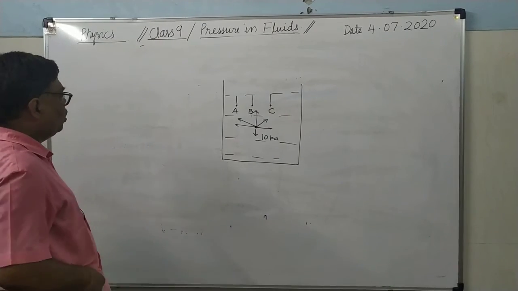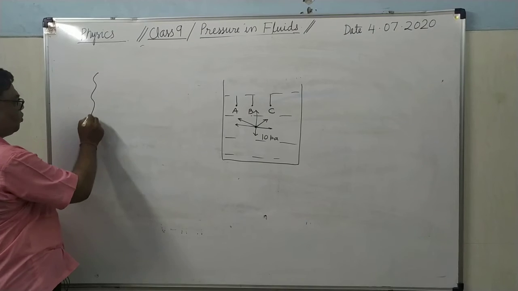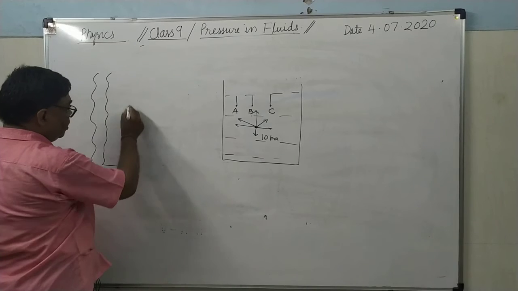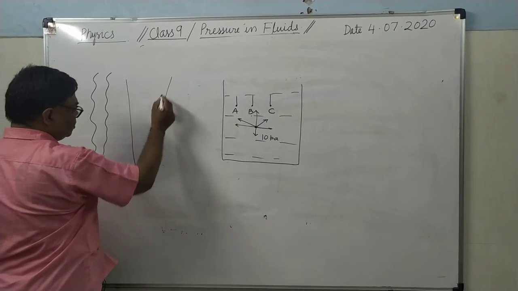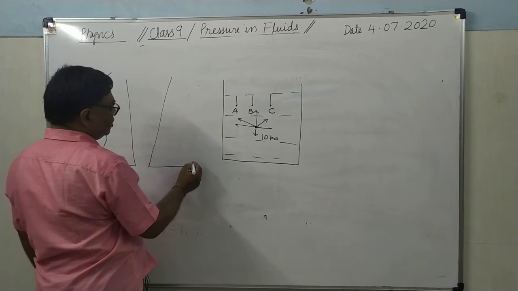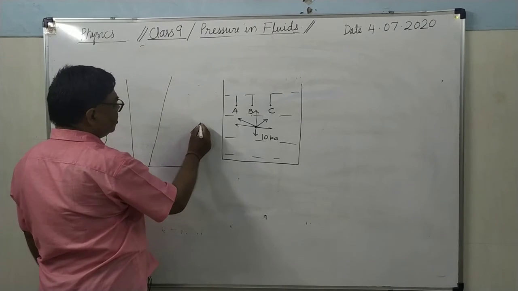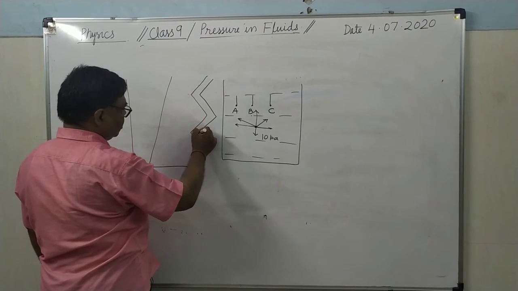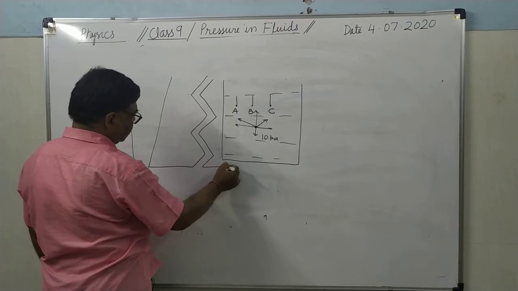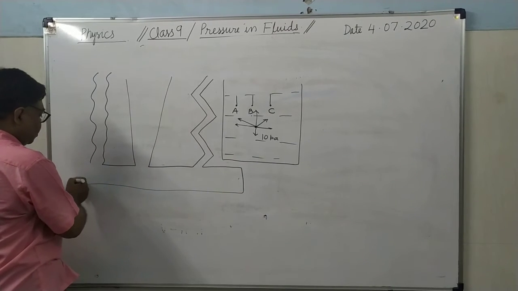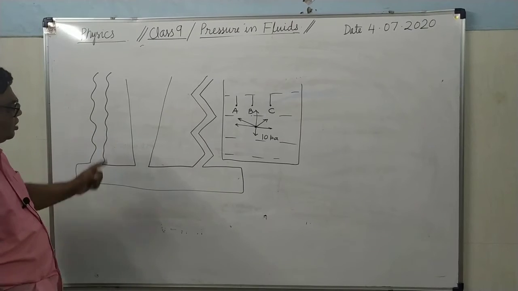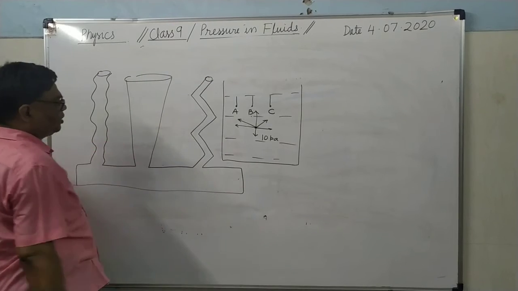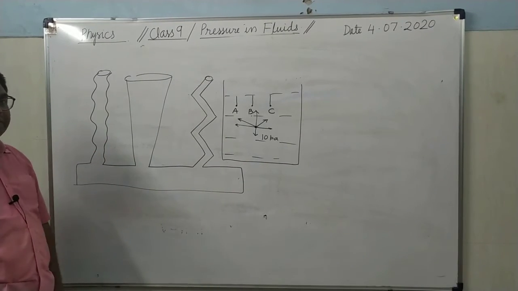And what is fifth law? Liquid seeks its own level. What is the meaning of liquid seeks its own level? Here this is one container. This is another container. These are the tubes of different shape. It's clear. And they are connected to one common tube.